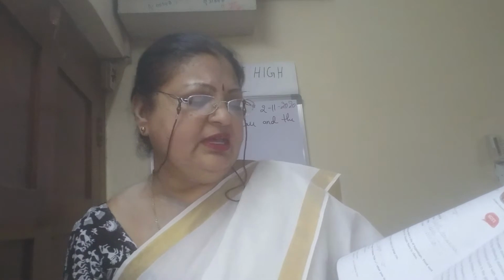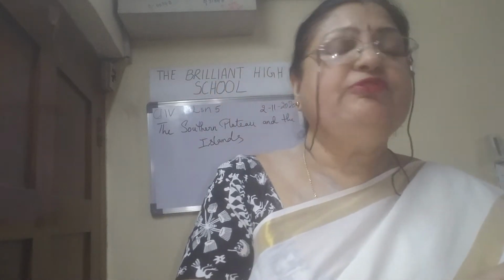Now we are going to learn about the southern plateaus. The southern plateaus are located to the south of the northern plains. So from the middle to the bottom, I said, isn't it? They are triangular in shape and are surrounded by hill ranges. See map 5.1. This map, if you see, you will understand it better.